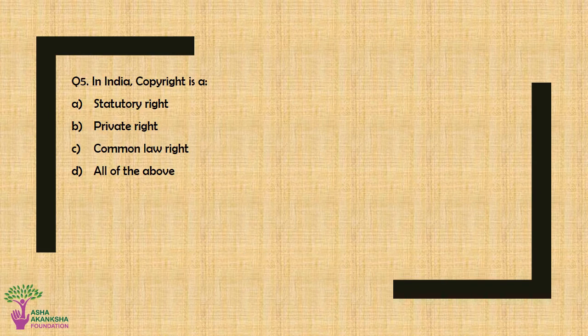Question number 5. In India, copyright is a option A, statutory right, option B, private right, option C, common law right, or option D, all of the above. The correct answer for this question is option A, statutory right.